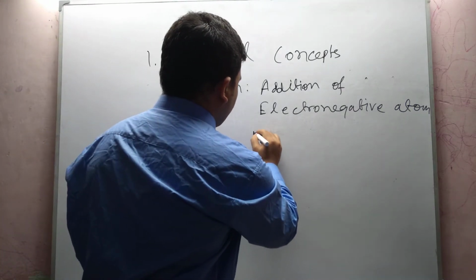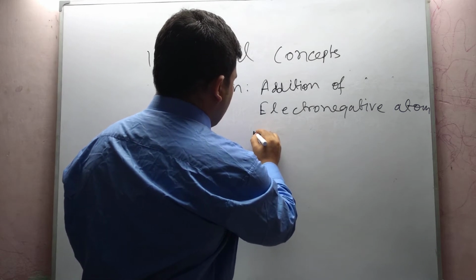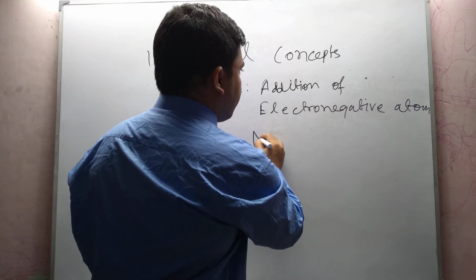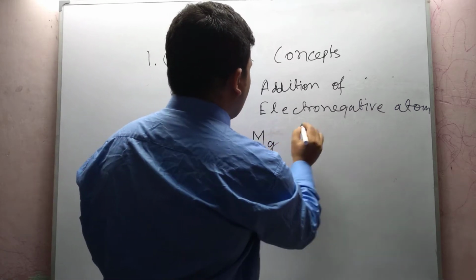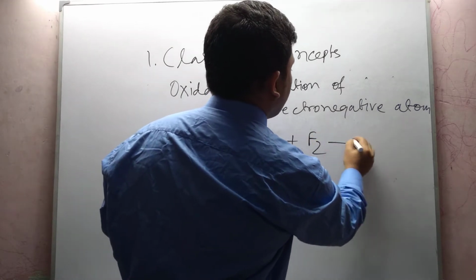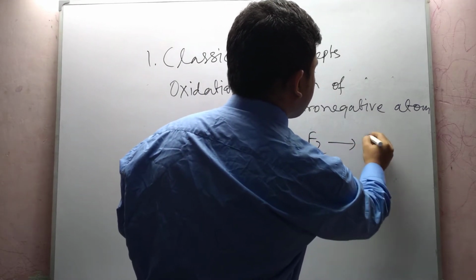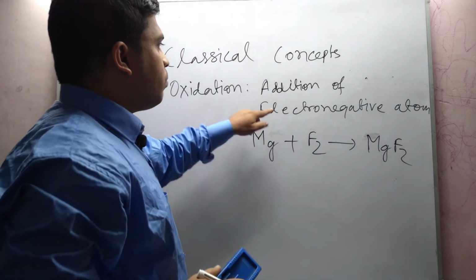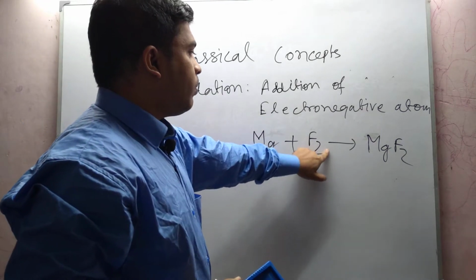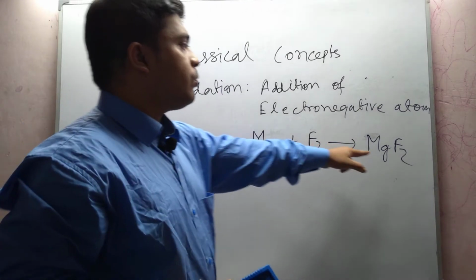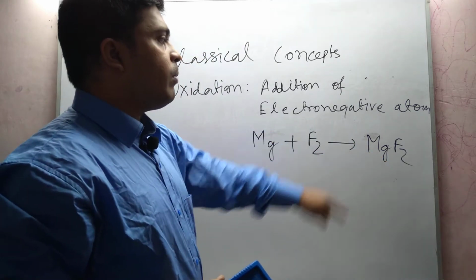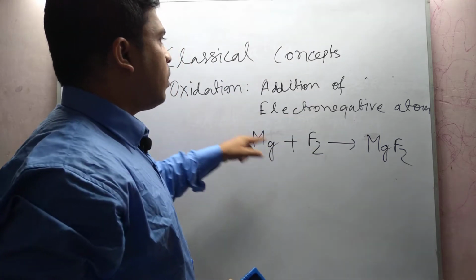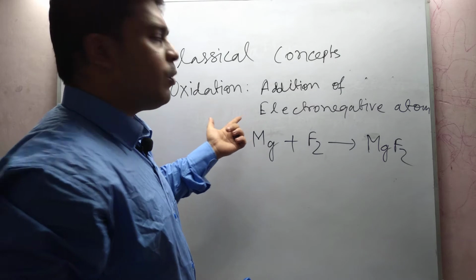As for example, suppose Mg reacts with F2, it gives us MgF2. Here fluorine is an electronegative atom which is added to Mg to become magnesium difluoride. So it is an example of addition of an electronegative atom, which is called an oxidation process.